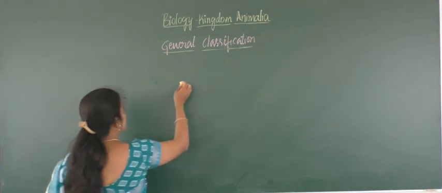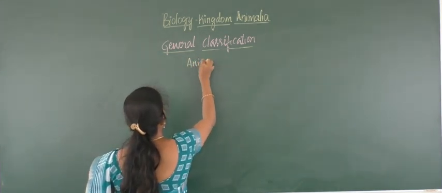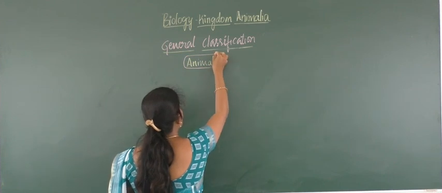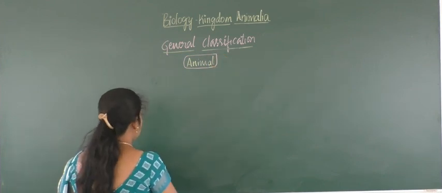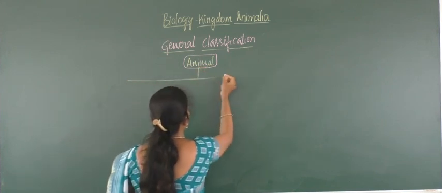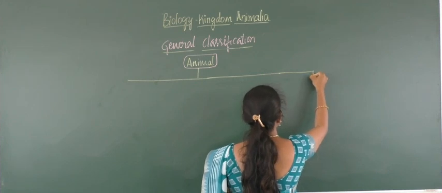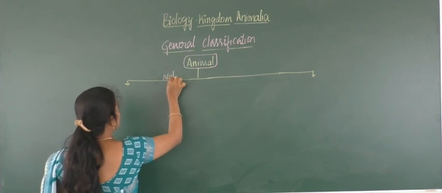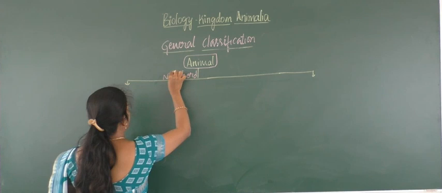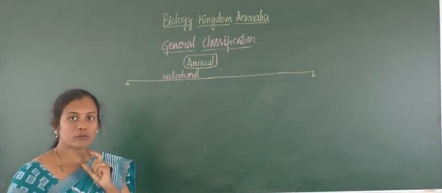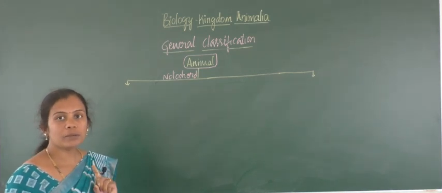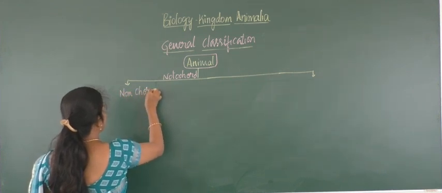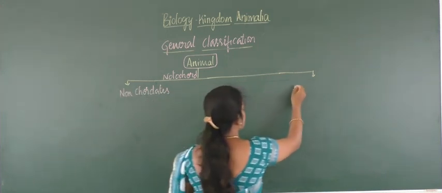In that, the first one, animal kingdom: the totality of the animal kingdom is classified generally or broadly into two based on notochord structure, based on the presence or absence of notochord. Those are non-chordates and chordates.